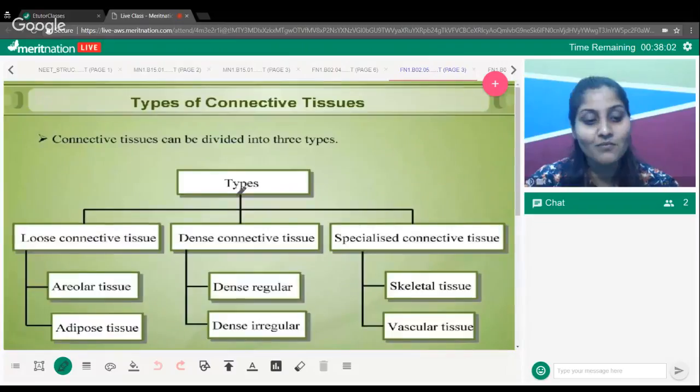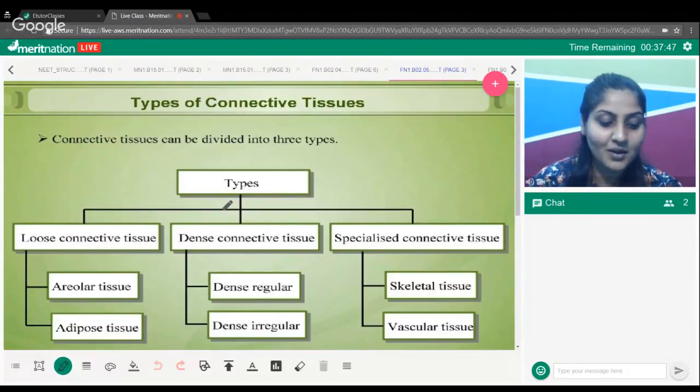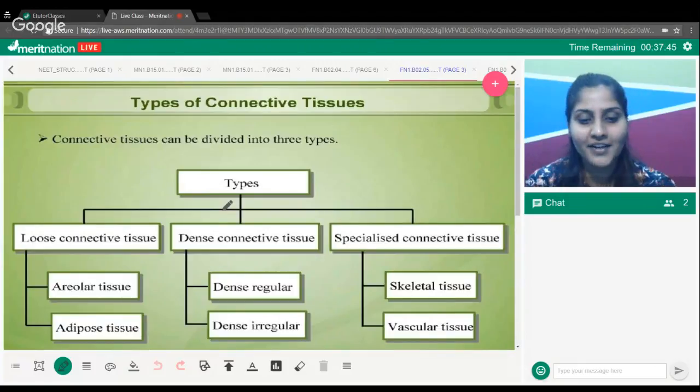Moving on to connective tissue, right? Now, connective tissue comes in all shapes and sizes. I mean, there can be various types of connections. Forget about tissues, think about the connections you have in your daily life. There are many types of them, isn't it? Some are your ishare friends, some are your chitti friends. We don't have chitti friends any longer, but yeah, we do have different types of connections. The same thing applies here as well.